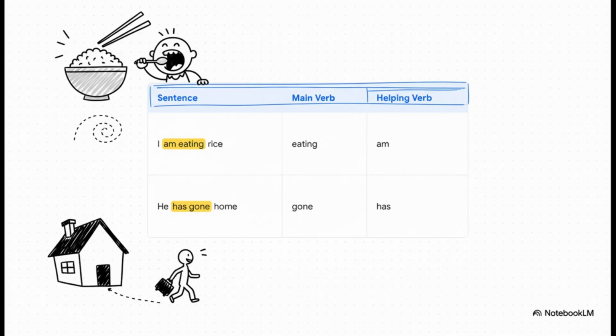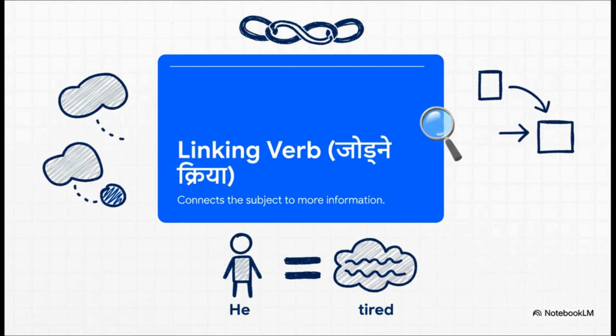And this table here makes that relationship super clear. In a sentence like, I am eating rice, the main action, the main verb, is eating. But am is the helper that tells us it's happening right now. Or in, he has gone home, gone is the main verb, and has is the helper. Easy, right?